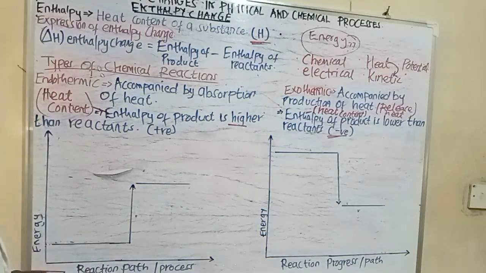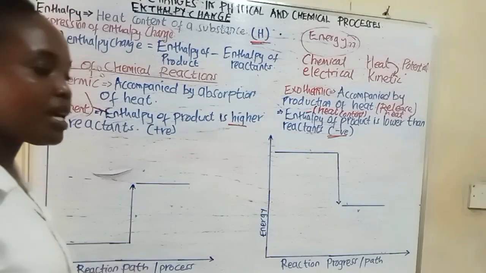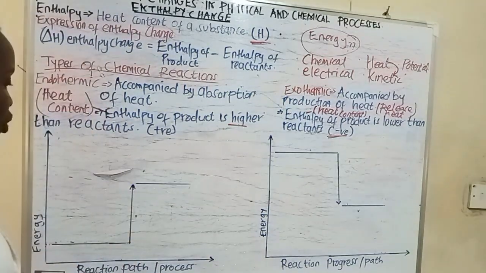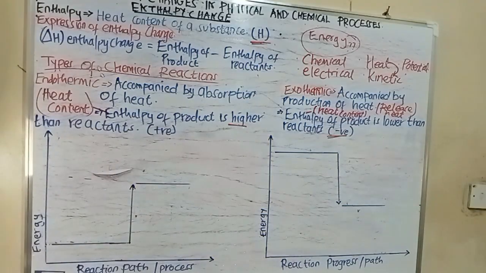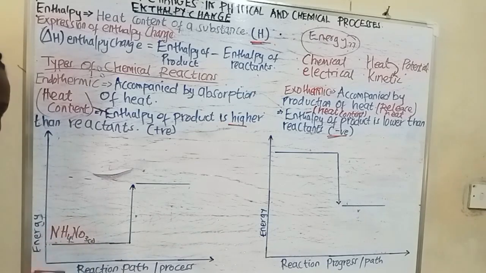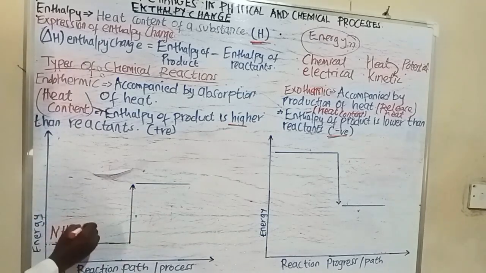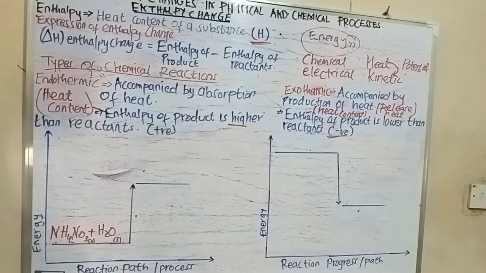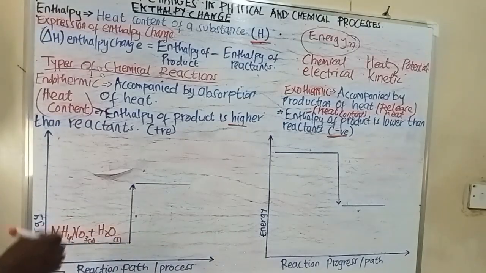Now, let us take ammonium nitrate, okay? So solid ammonium nitrate, when you dissolve it in water, what is going to happen? So let us write the reaction. This is how you're supposed to represent it in an energy level diagram. You're going to write your ammonium nitrate, and remember it is solid, okay? You have to put the state symbol. So you dissolve it in water, which is liquid.